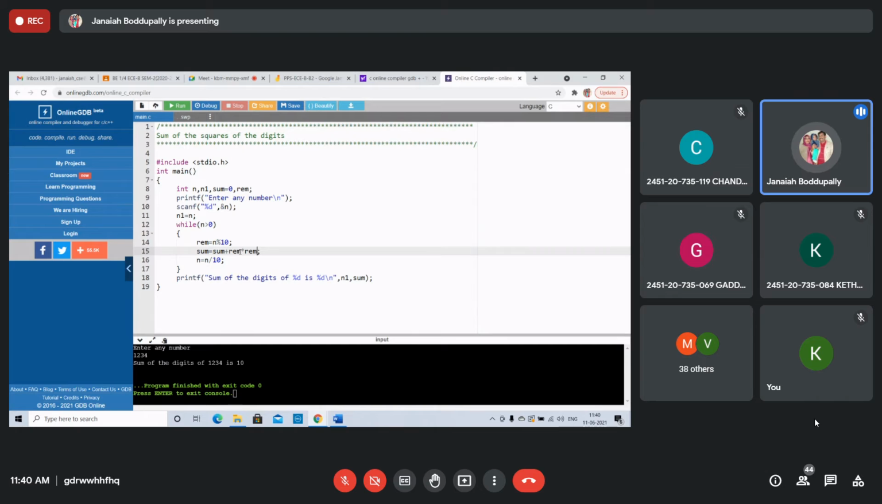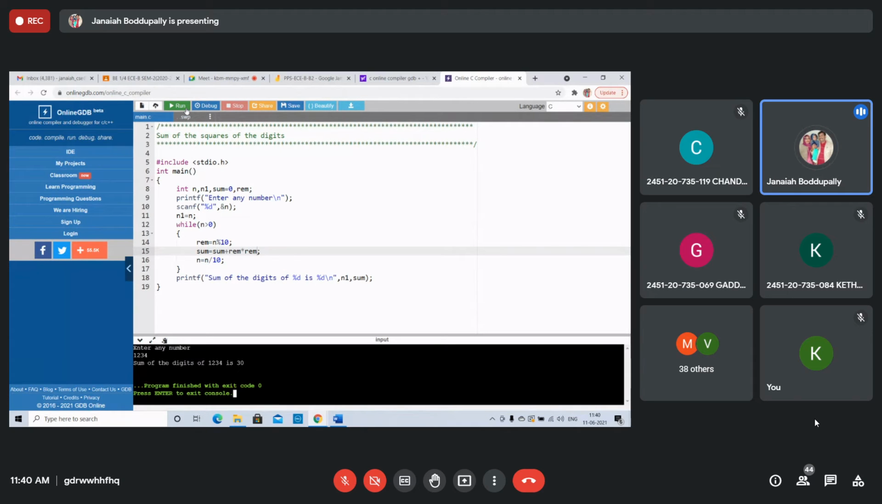Whatever remainder we got, 3. Suppose 4, the last digit is 4. 4 square is 16, then 16 will be added to that number. See, sum of the squares of the digits of 1, 2, 3, 4: 4 square plus 3 square plus 2 square plus 1 square. 16 plus 9, 25. 25 plus 4, 29, plus 1, 30.